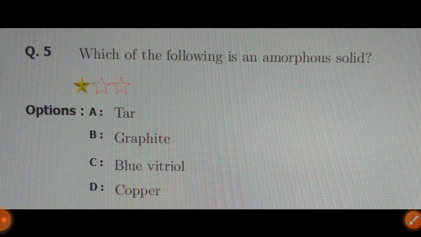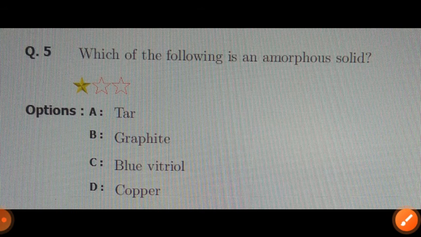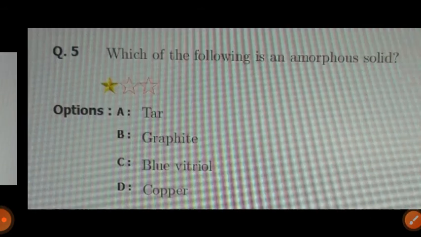Blue vitriol means copper sulfate, and therefore graphite, blue vitriol and copper are the crystalline solids, while tar is an example of the amorphous solids. Correct answer is A.